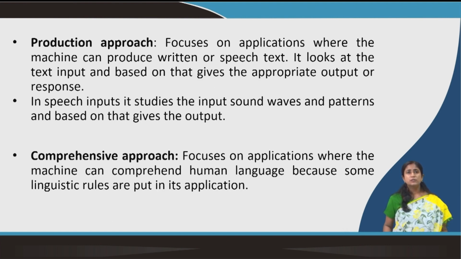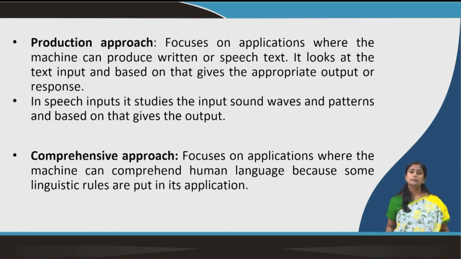Another approach is the production approach. It is more about how the application can actually produce written or speech text. If I am saying or asking something, how will it react, how will it reply to me. If I am asking it to play nursery rhymes, then it should play nursery rhymes.